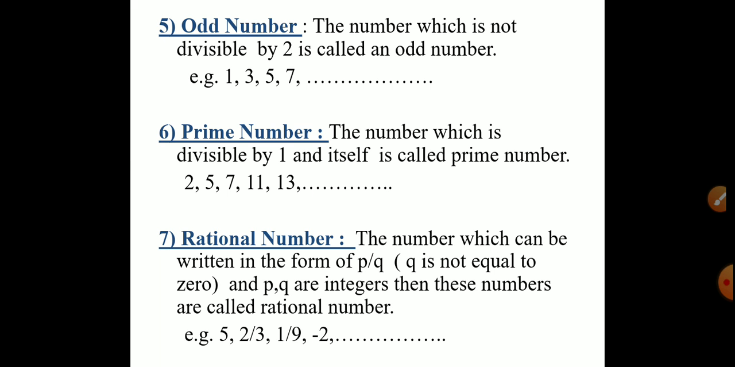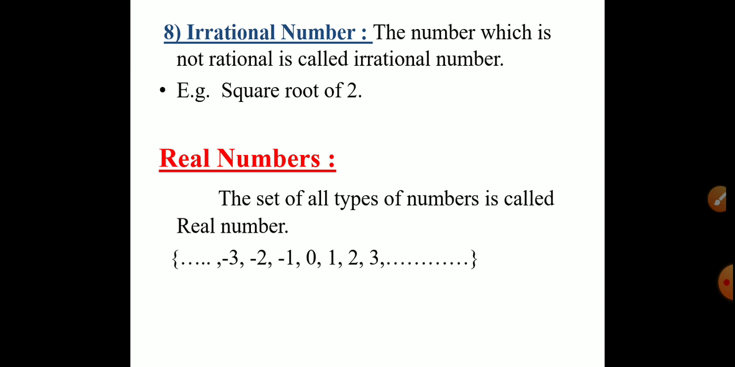P and Q both are integers. Here, root 2, is it an integer? No, root 2 is not an integer, and therefore root 2 is not a rational number. You get it? The number root 2 is not a rational number. Okay? Irrational number.